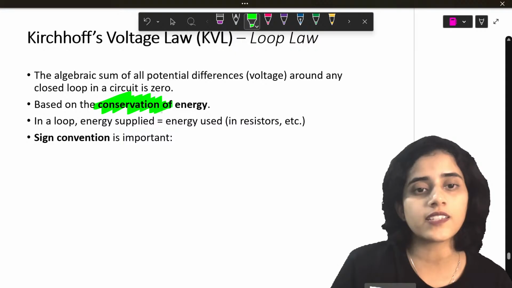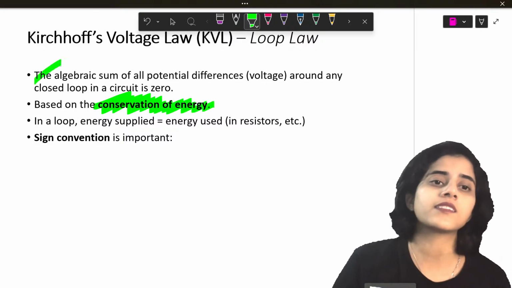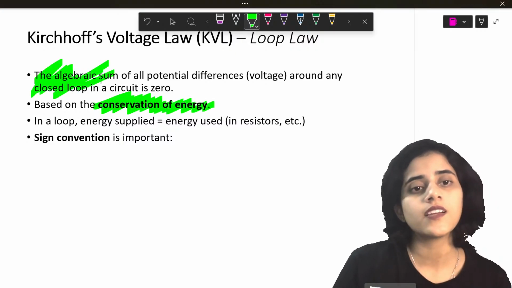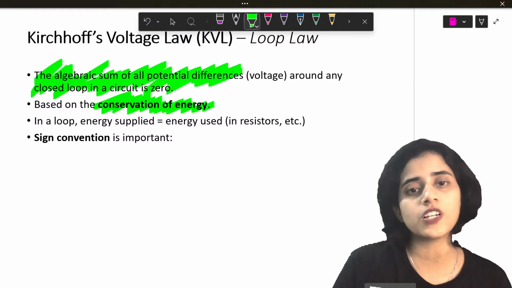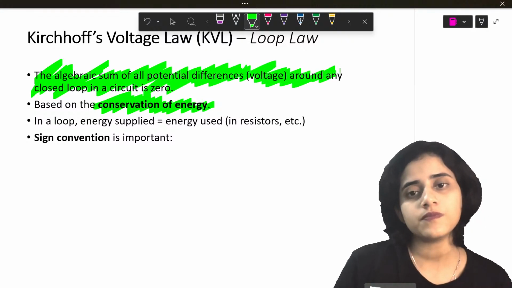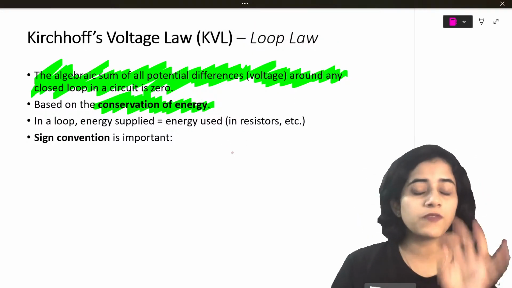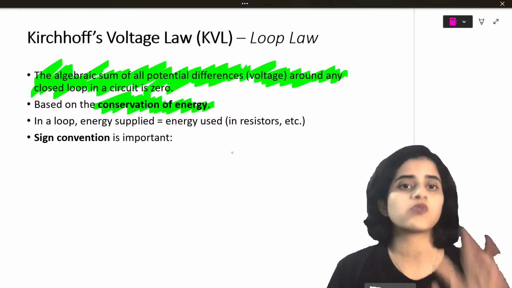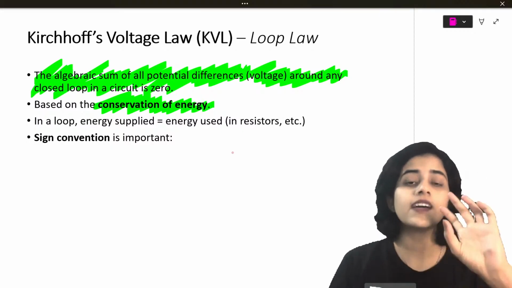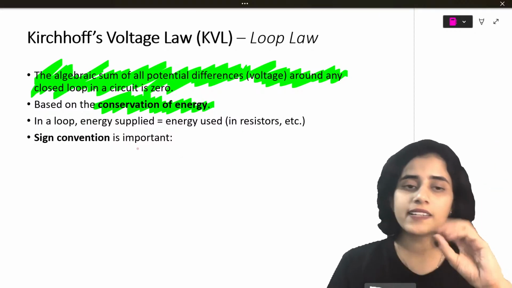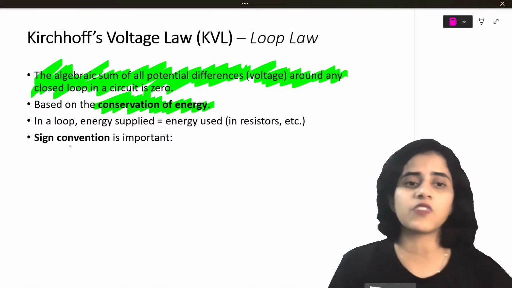It's based on the conservation of energy, and this is the definition: the algebraic sum of all potential differences is 0. Before we look at Kirchhoff's voltage law with a diagram and an example, like I showed you for the first law, let's look at some sign conventions first.